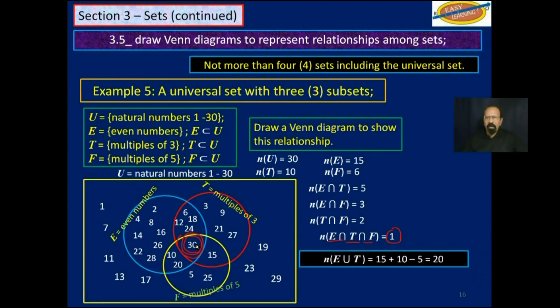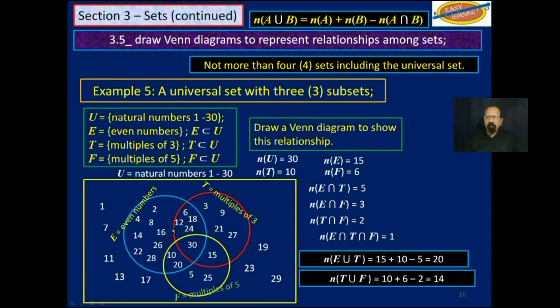If you want to know the cardinality of E union T, remember that formula we were using. So we will add E, we will add T, that will give us 25, and we will subtract E intersection T, which is 5, and that will give us 20, because remember, these 5 elements here, we don't want to count them twice. In union, we only count them once. And we could do the same thing for the cardinality of T union F and E union F.